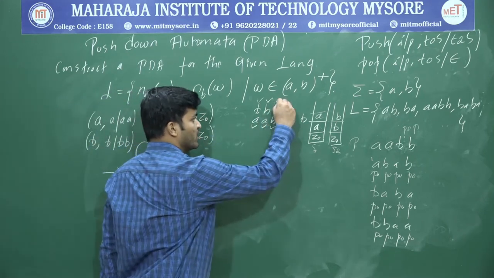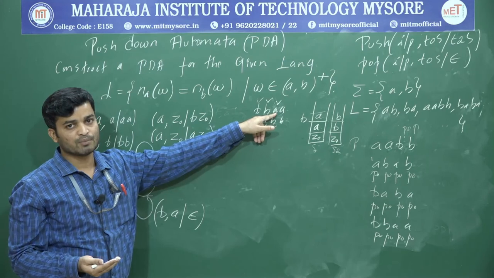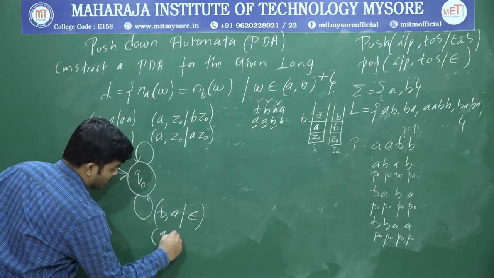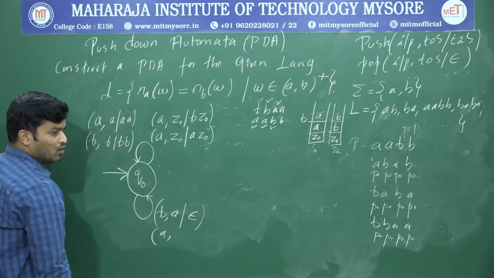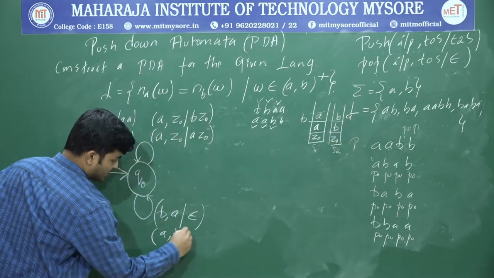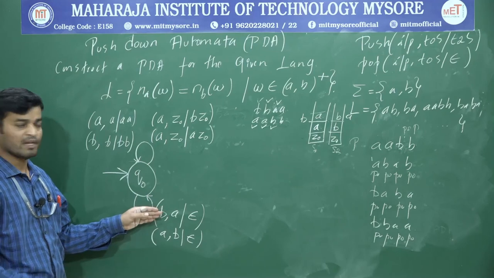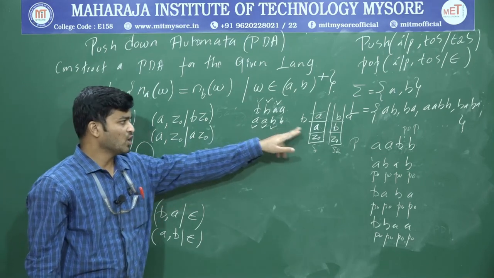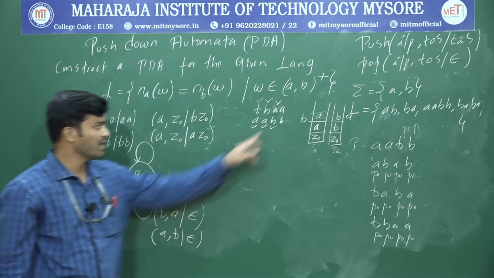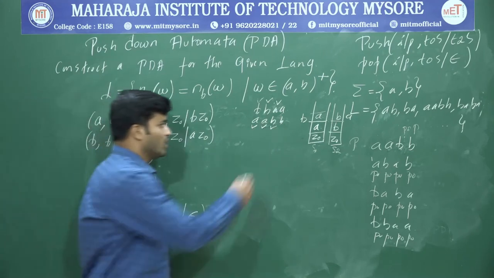Okay. Now consider this one as your input. Now what is the input? Input is A. Previously I got B, now I got A. Different symbol. Now which operation to perform? Pop operation. What is the representation? Input first. Input is A, and top of the stack is B, and you have to perform a pop operation. And this will be performed for the remaining symbols. Again, if you got input B and top of the stack A, it will perform pop operation, and that will be repeated. If again I got input A and top of the stack B, that will be repeated.